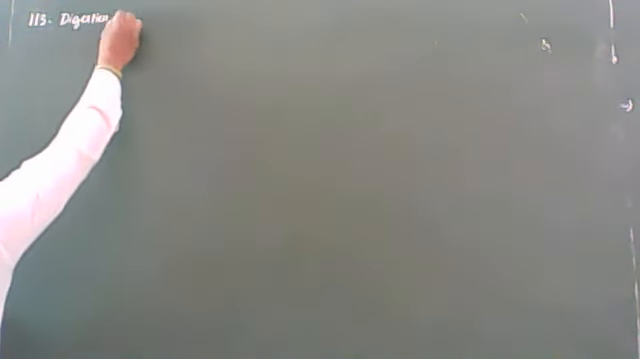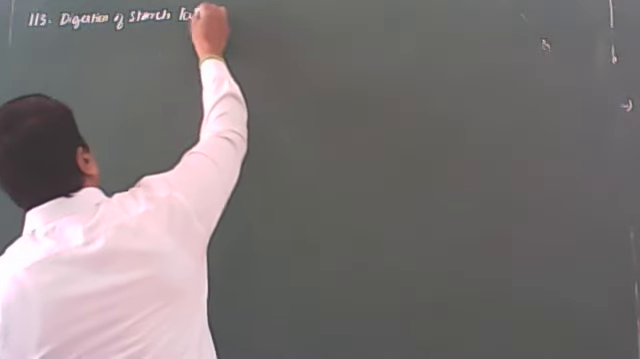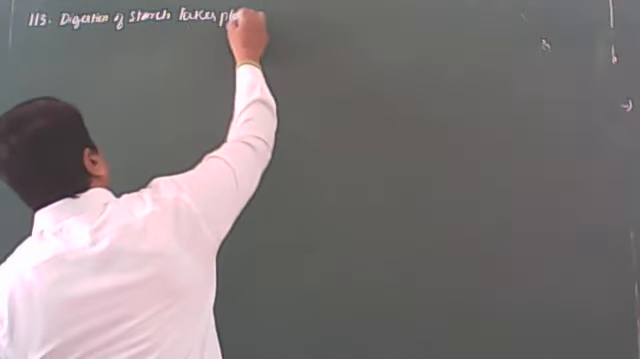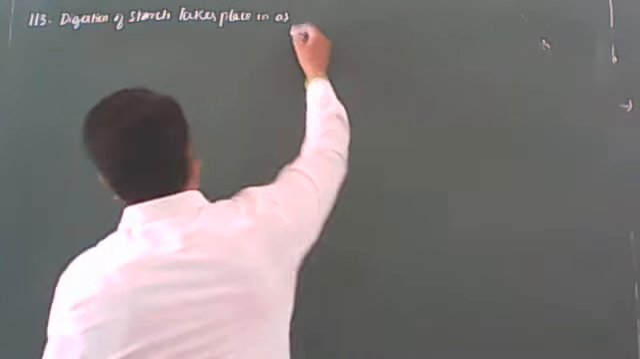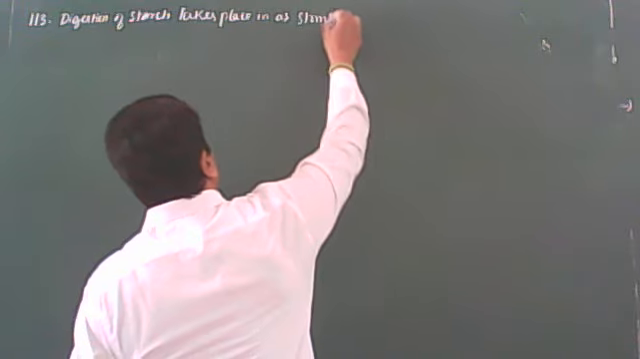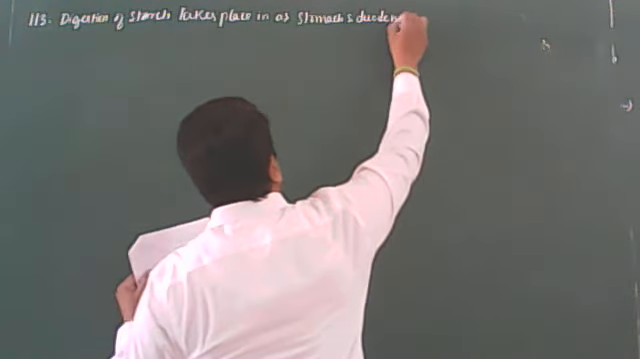Okay. Next question. Digestion of starch takes place in. First option, stomach and duodenum.